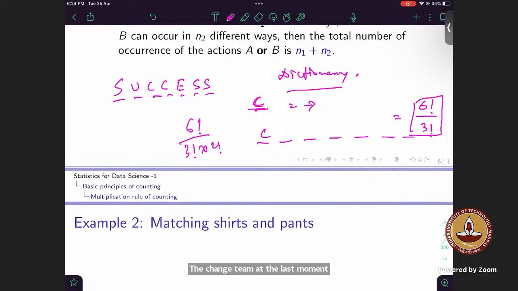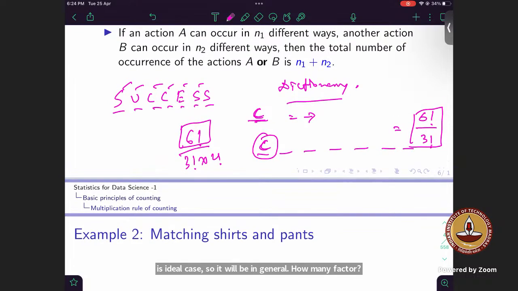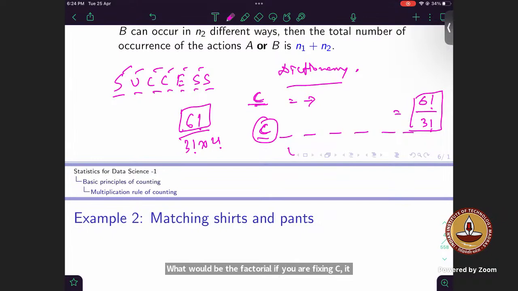Okay, so basically, when you are talking about C, ultimately there are two C's. But let's first talk about the numerator part. In the numerator, we'll take these all as individual objects. That is the ideal case. What would be the factorial if we are fixing C? I'll be having 6 letters: U, one C, one E, and double S, right?